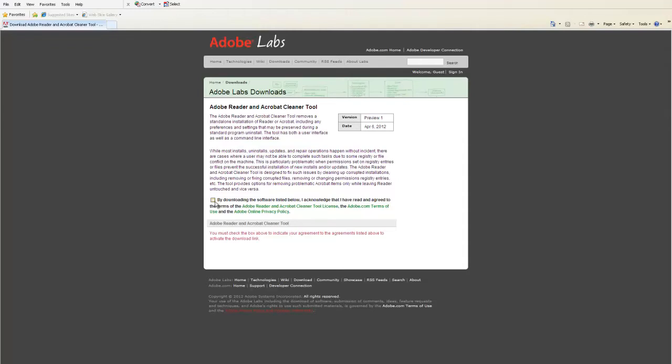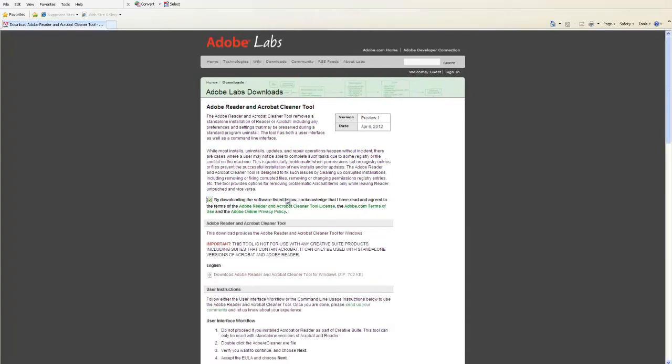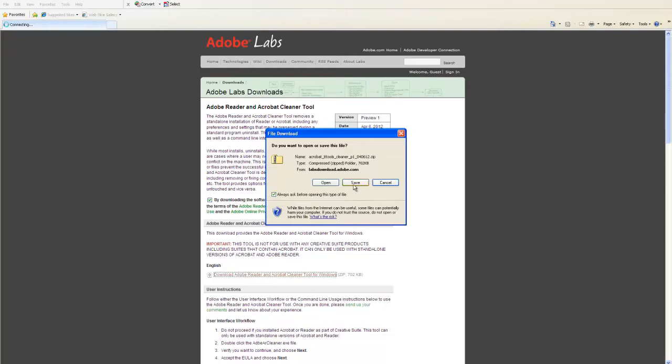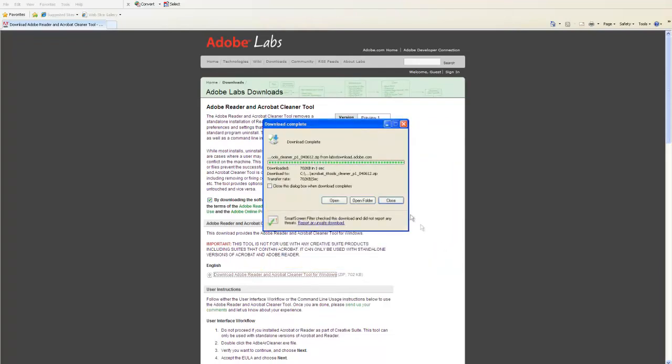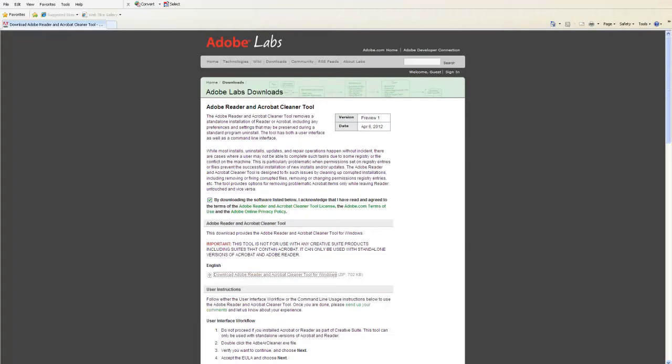And then we come down here, and by downloading the software listed below, I acknowledge that I've read and agreed to the terms of the Adobe Reader and Acrobat Cleaner tool license, the Adobe.com terms of use, and the Adobe Online Privacy Policy. So it's right here, and let's click that. And we want to save that. We're going to save that to our desktop. Close, and we can close this window now.